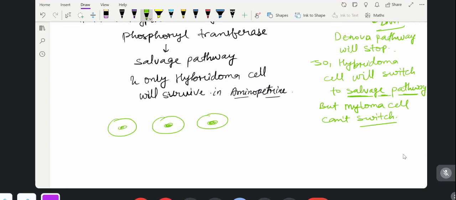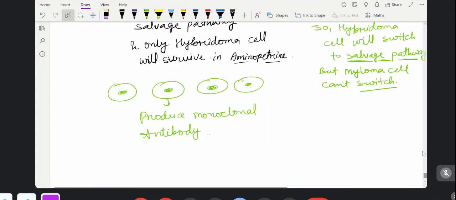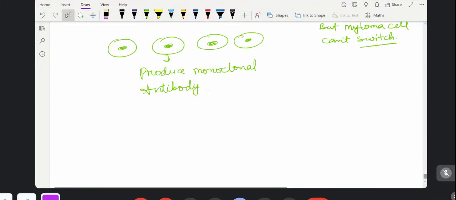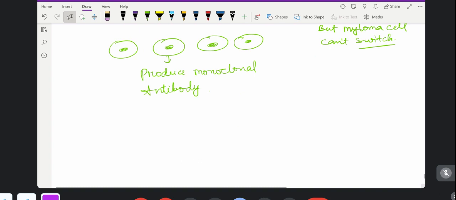You can produce monoclonal antibody. So up to here everything is clear. Now if you have any doubt you can ask me, and I will tell you the answer.